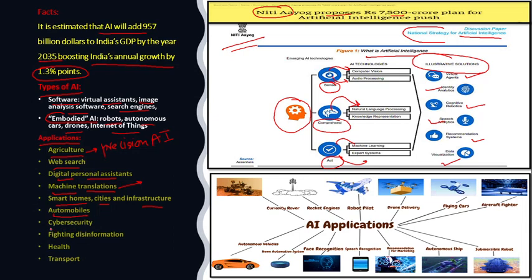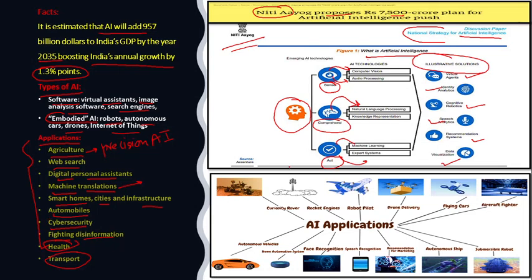Then cyber security, how to fight disinformation, health, transport. Artificial intelligence is having application in various other disciplines where it is involved in optimizing the product, planning the inventory, and the logistics.